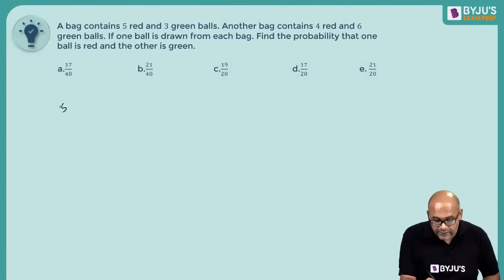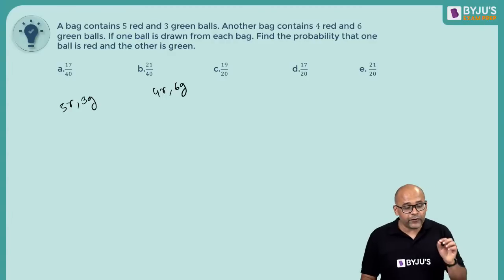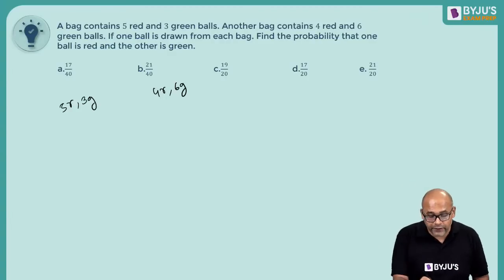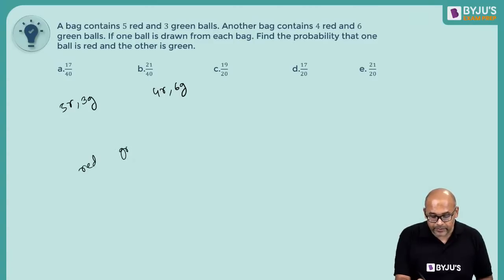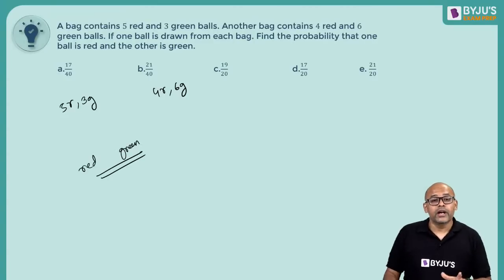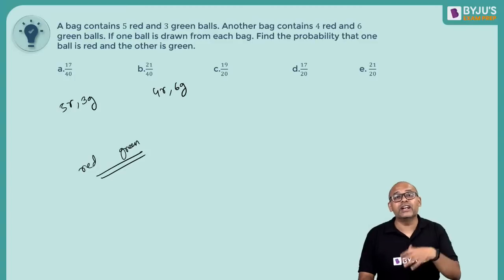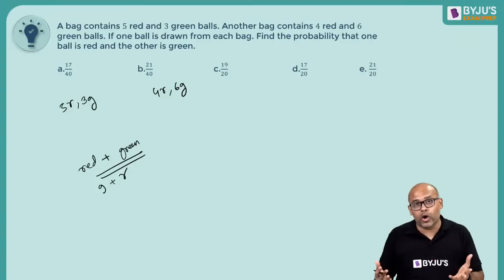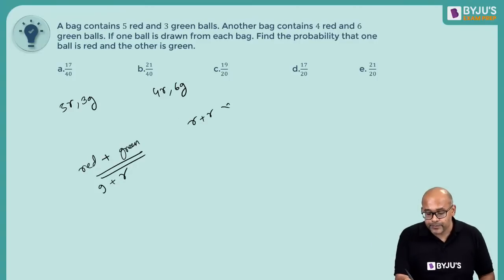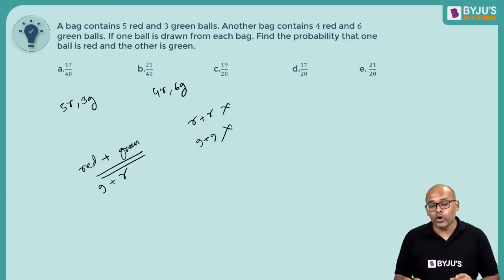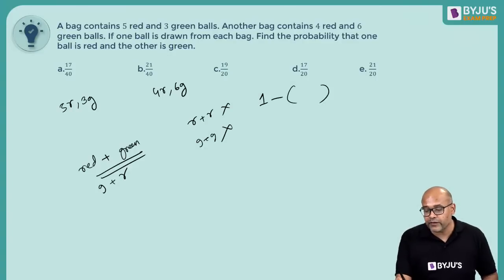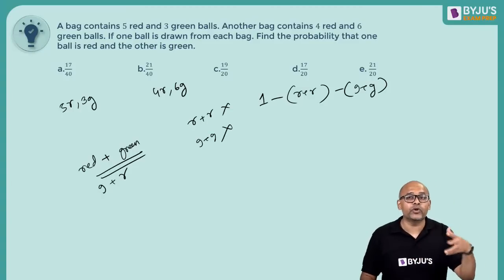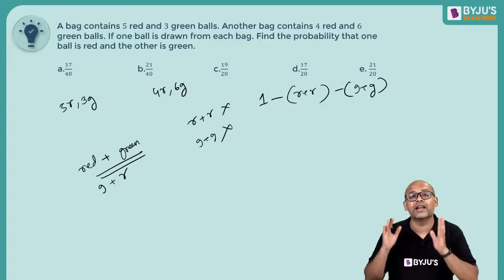So you have 5 red, 3 green, 4 red and 6 green. If one ball is drawn from each bag, we want the first one to be red and the second one to be green. Now yesterday I did it in one way, today I'm going to do it in a different way. I want a red plus green, it could be a green plus red also. What I don't want is red plus red, I don't want green plus green. So from 1, I will subtract the probability of getting red plus red and the probability of getting green plus green. We did it in a slightly different approach yesterday. I don't want to repeat the same solution, so I'm doing it slightly different today.